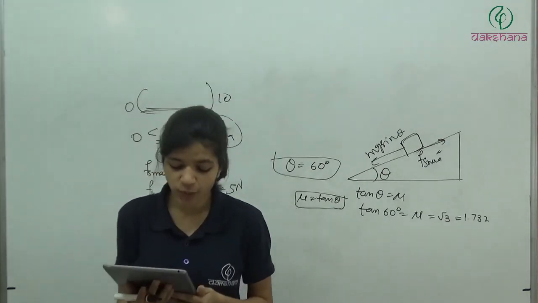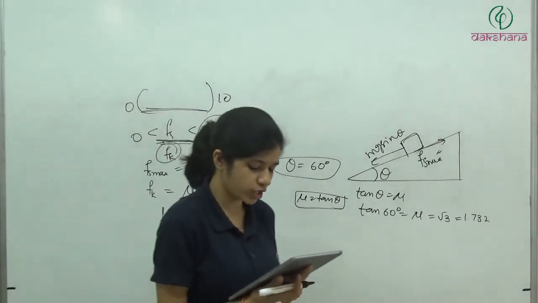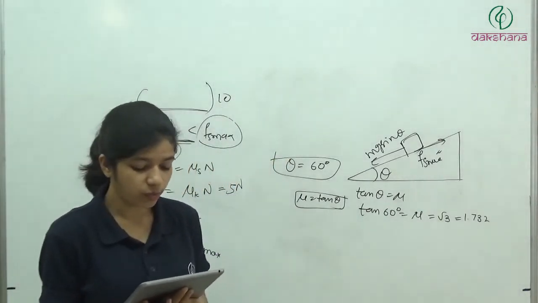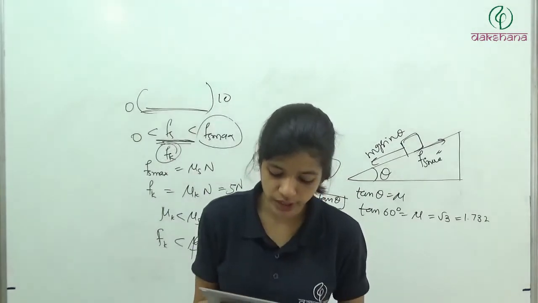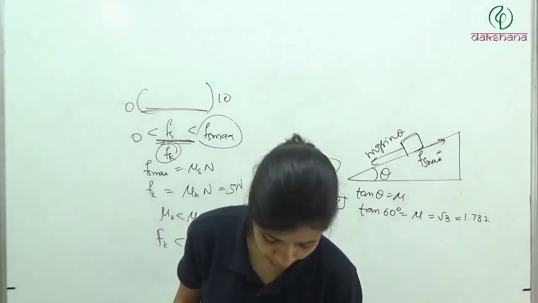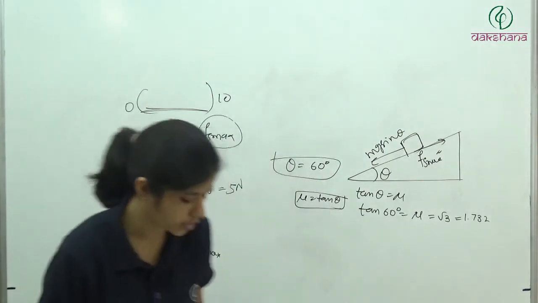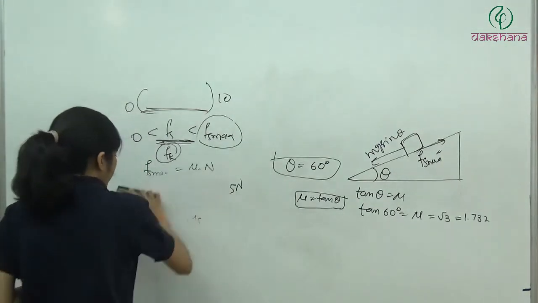B8: a 20 kg block is initially at rest. A 75 Newton force is required to set the block in motion. After the motion, a force of 60 Newton is applied to keep the block moving with constant speed. The coefficient of static friction is? So how will we do this?